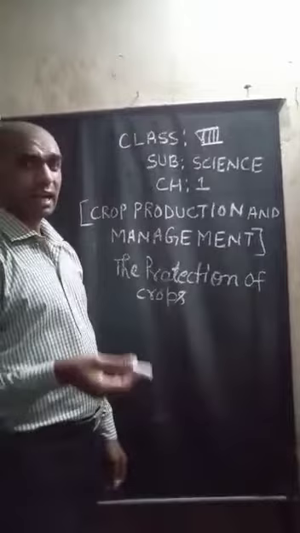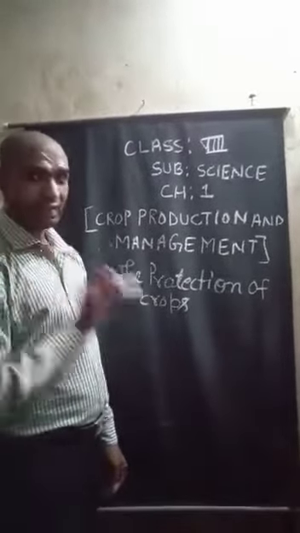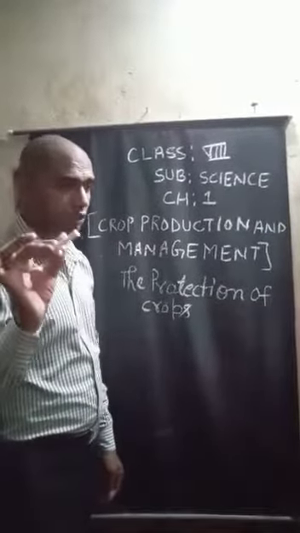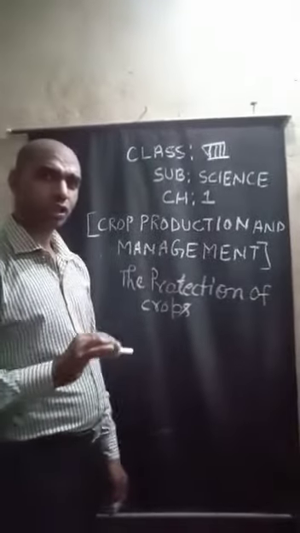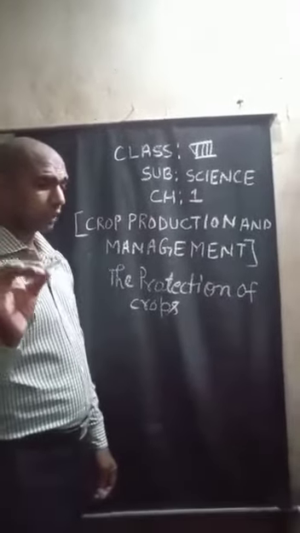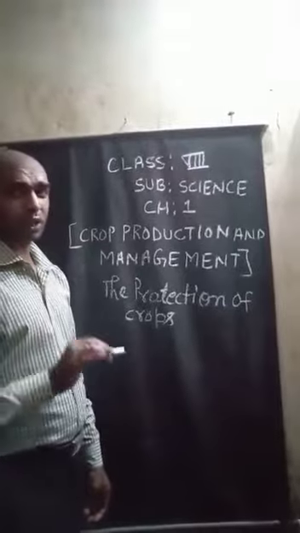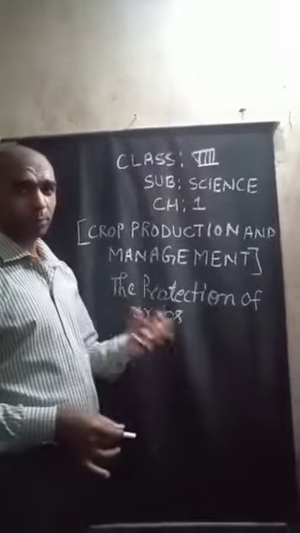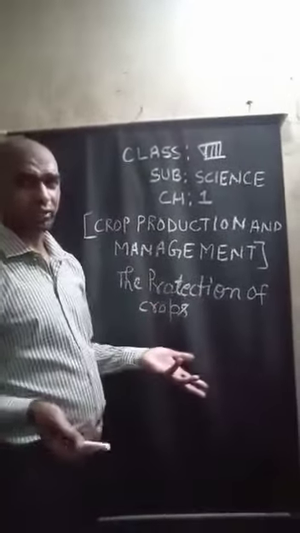Lastly, I am telling you about biological control. Biological control can be a powerful method of controlling pests because there is no side effect.